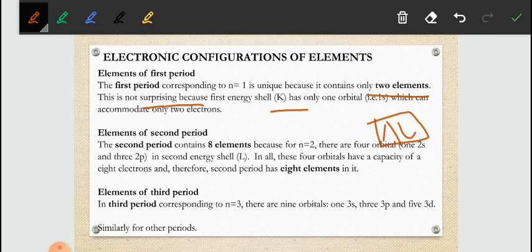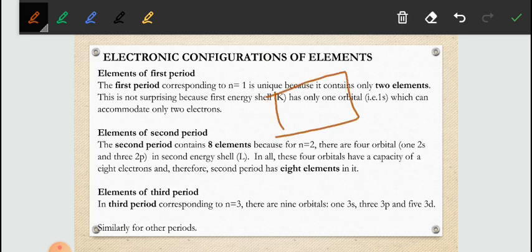That's why in the first period there are 2 elements, hydrogen and helium, in the periodic table. Again, for the first period, n equals 1 means there will be one orbital, and in one orbital a maximum of 2 electrons we can have. So that's why there are 2 elements in the first period.